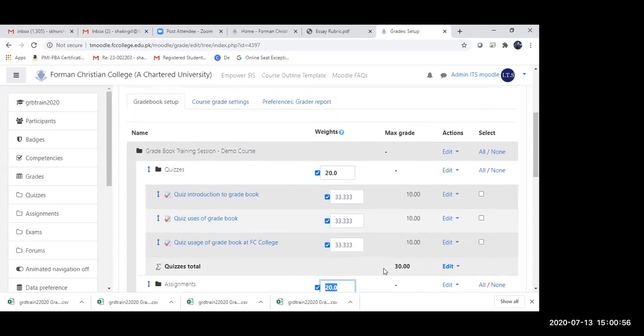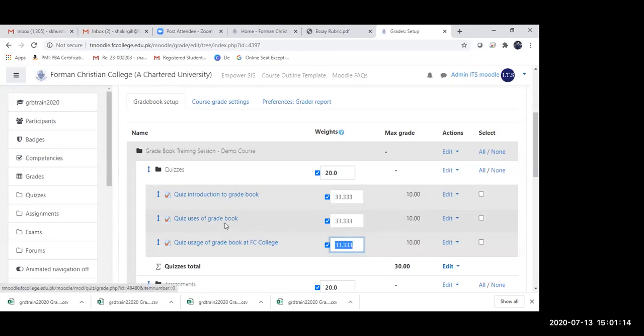Now let us consider a scenario where I want my third quiz to have twice as much weightage as the above 2 quizzes.